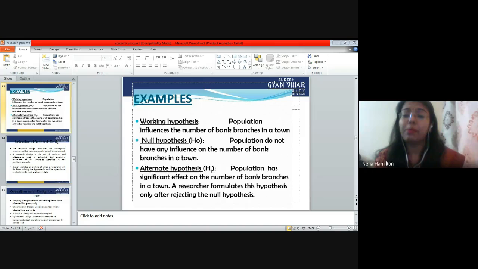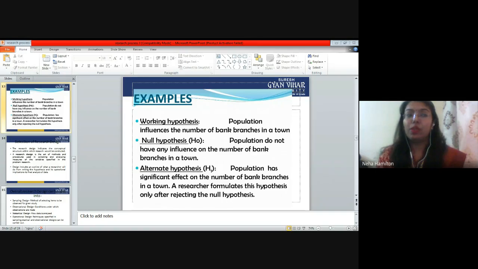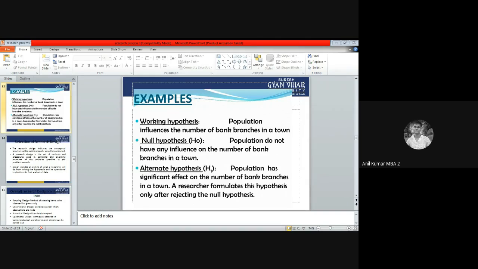Now, what is null hypothesis? We all know what is null hypothesis. Ma'am, null hypothesis is a hypothesis where we can influence the number of persons, and it is zero. That person, meaning we will not be able to influence anyone, not even one person. So that is the null hypothesis.